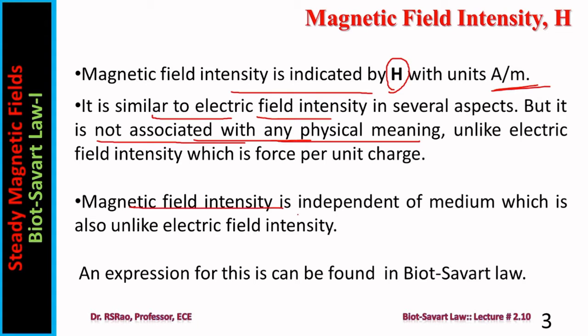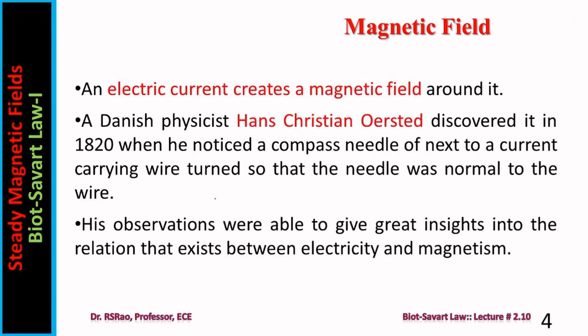Magnetic field intensity is independent of medium. This is another difference between electric field intensity and magnetic field intensity. Here you don't find a medium dependent constant. There, epsilon is there, but here mu, which describes medium characteristics, which represents medium properties, is absent. An expression for this can be found in Biot-Savart. For H, the expression is given by Biot-Savart.